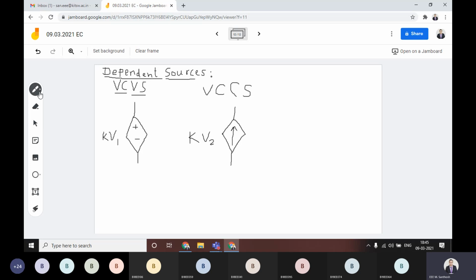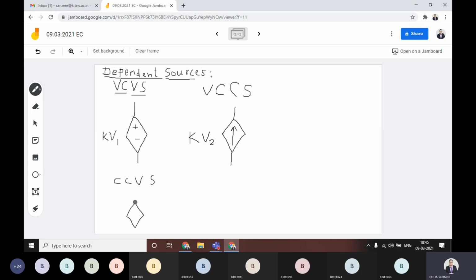Then there is the current controlled voltage source. I'll write it here. That means this is also a voltage source.